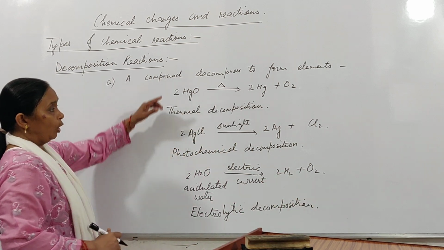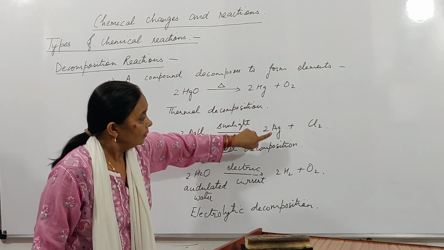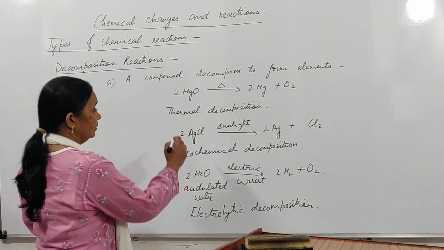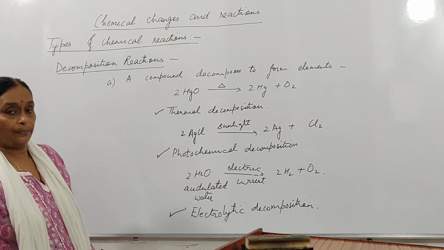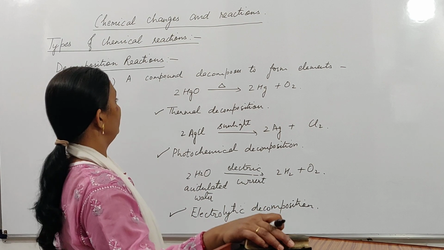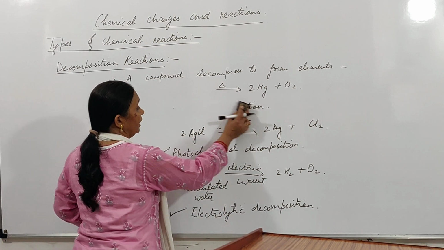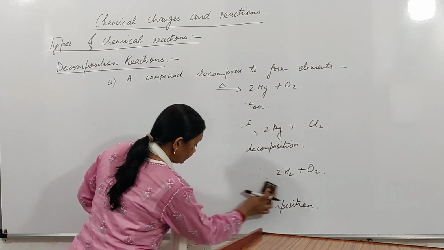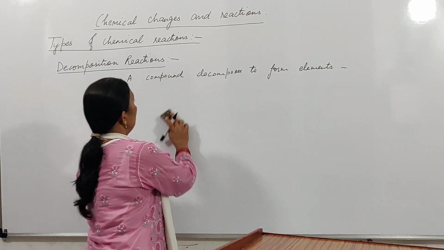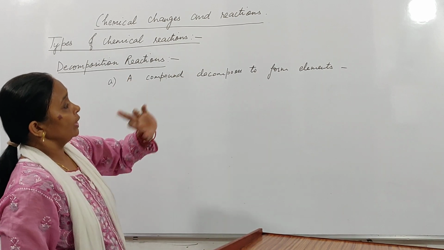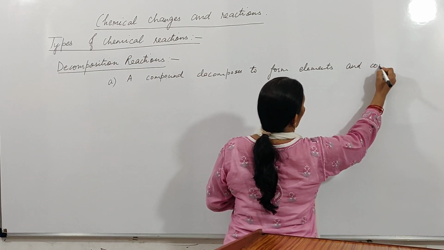So, in all these three examples you can see compounds are breaking up to form elements, and these are thermal decomposition, photochemical decomposition and electrolytic decomposition. Now we are going to see another type of decomposition reaction, in which the compound decomposes and forms an element as well as another compound. A compound decomposes to form an element and a compound.